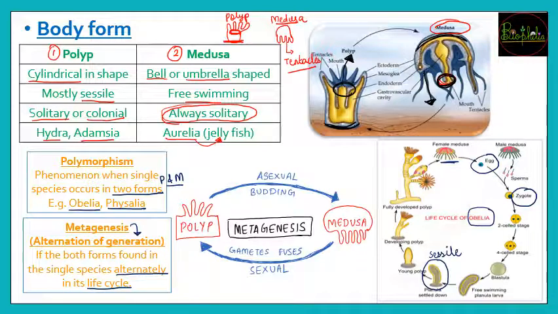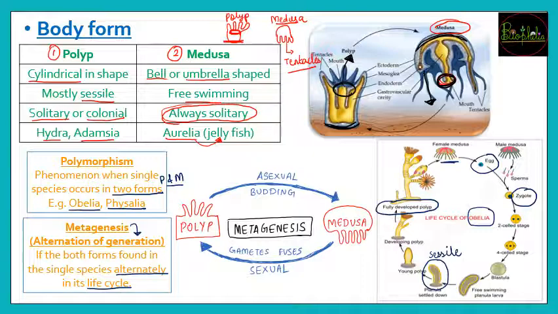Once it gets fixed, it is going to form the young polyp stage, developing polyp, and then finally a fully developed polyp is going to be formed. A fully developed polyp would look somewhat like a tree.